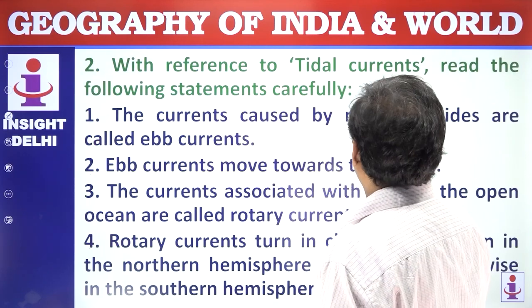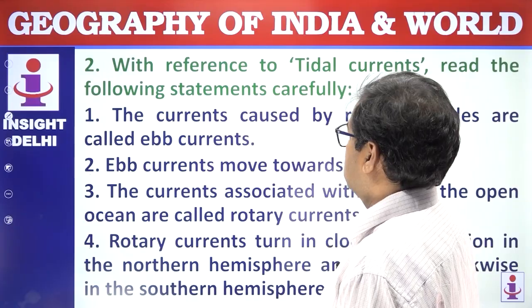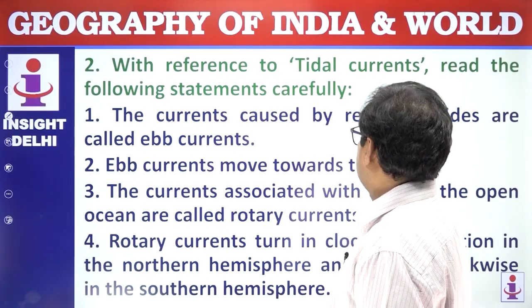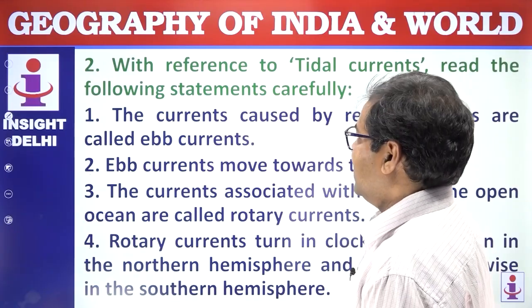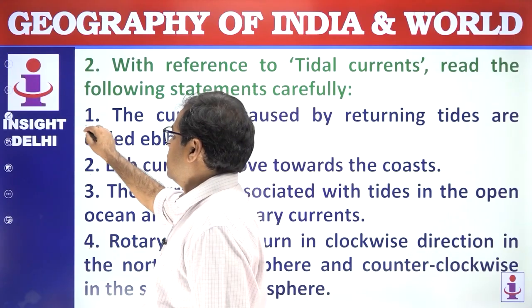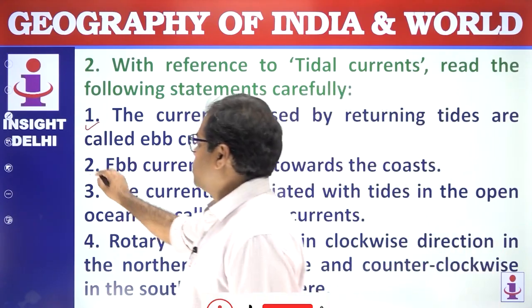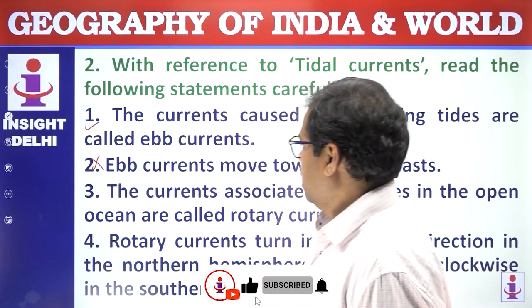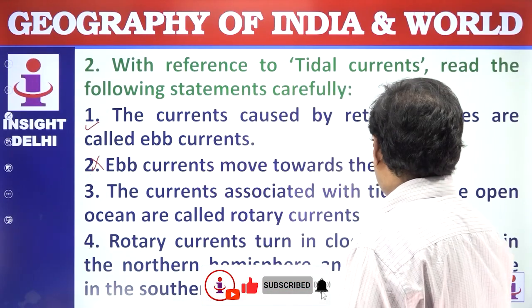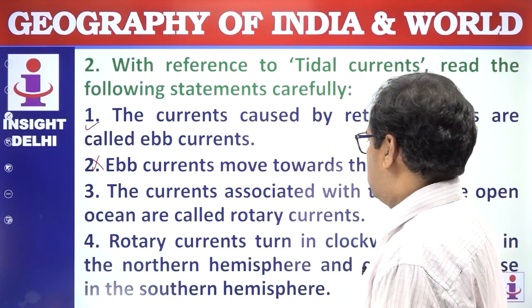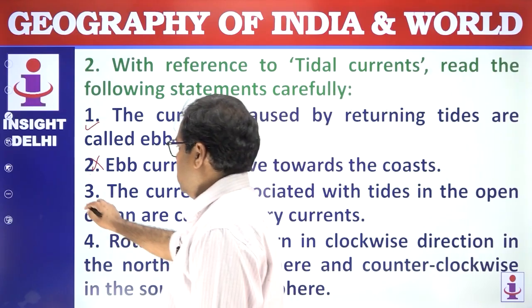With reference to the tidal current, read the following statements carefully. The current caused by returning tides is called ebb. This is correct. Ebb current moves towards the coast, this is wrong, it moves towards the sea. The current associated with the tides in the open oceans is called rotary current. This is also correct.